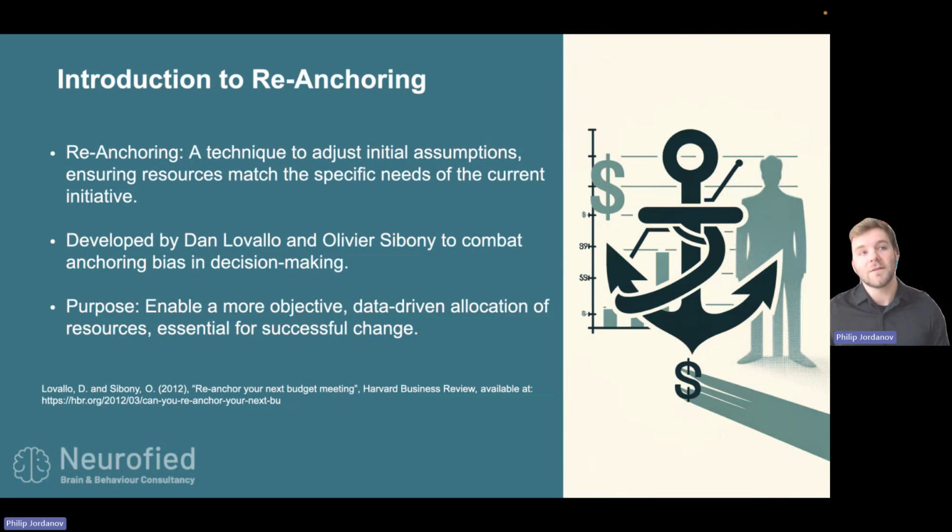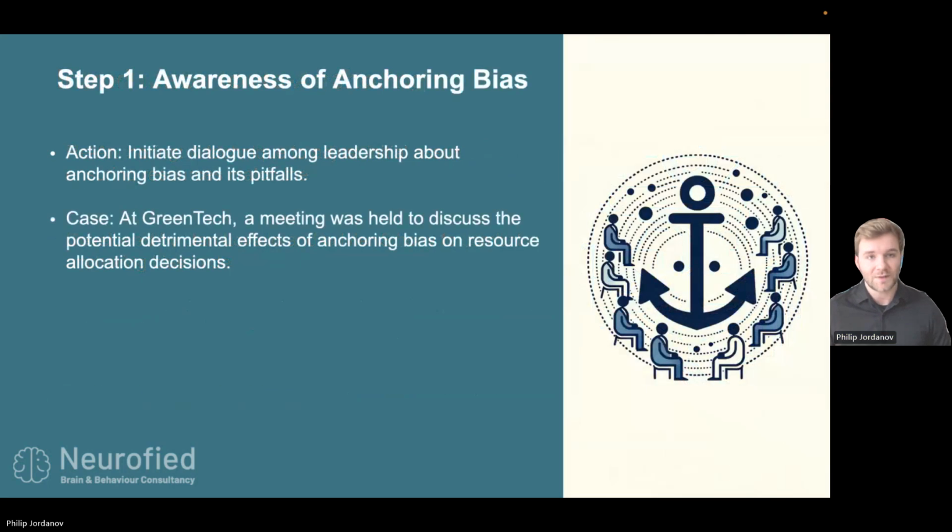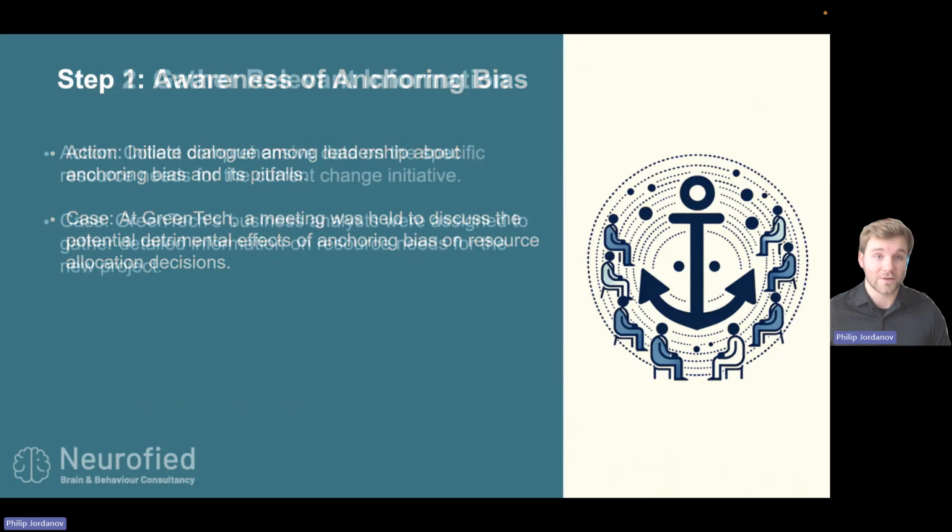So the purpose of re-anchoring is, by introducing this second fact-based anchor, to guide decision makers to make a more objective decision about how to allocate resources, in this case, GreenTech's case, to this particular change project. Now, let's follow the steps of how you would apply re-anchoring to make sure that you make objective decisions about budget. First, you would want the decision makers to be aware of anchoring in the first place, if they're not yet. So in the case of GreenTech, it would be great to hold a meeting, introduce the concept of anchoring bias and how it could possibly affect our budgeting decisions.